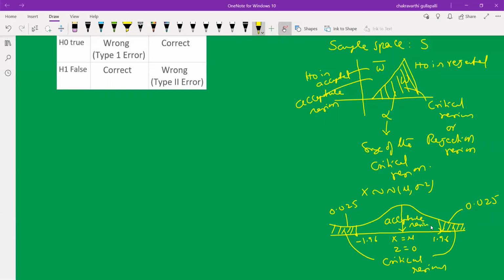For the statistic value, statistic means a function of sample observations based on one formula, one particular method. We have to calculate the statistic T. If it falls in this area, your H0 is accepted. This is called W bar, and the critical region is called W. If your statistic value falls in W, reject the null hypothesis. If it falls in W bar, accept H0. That is very, very important.